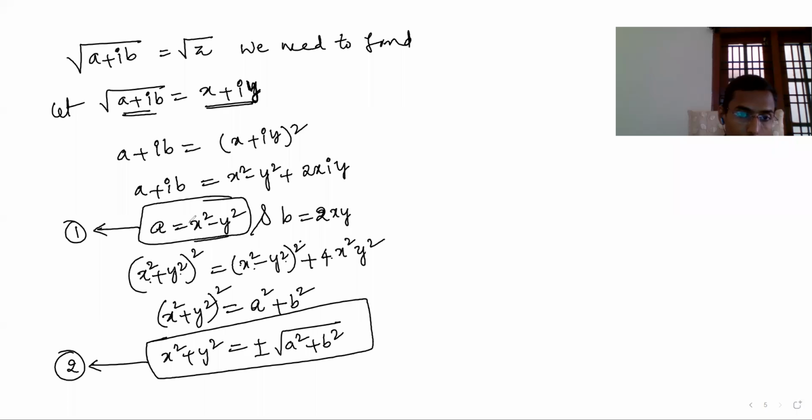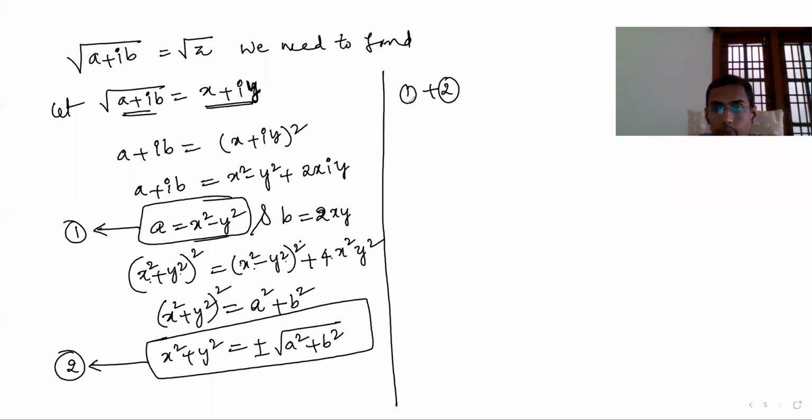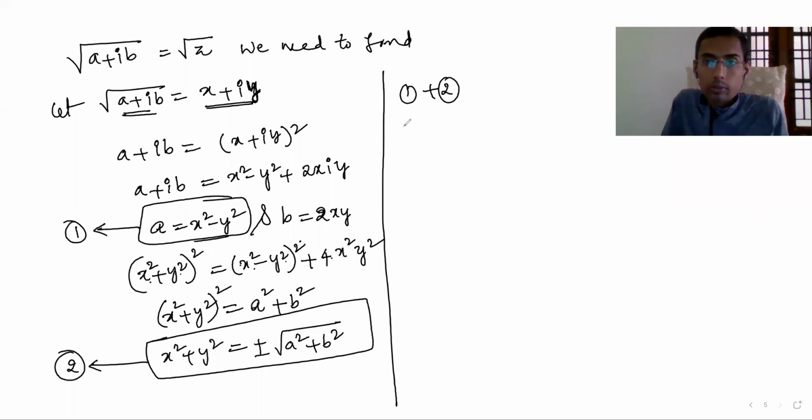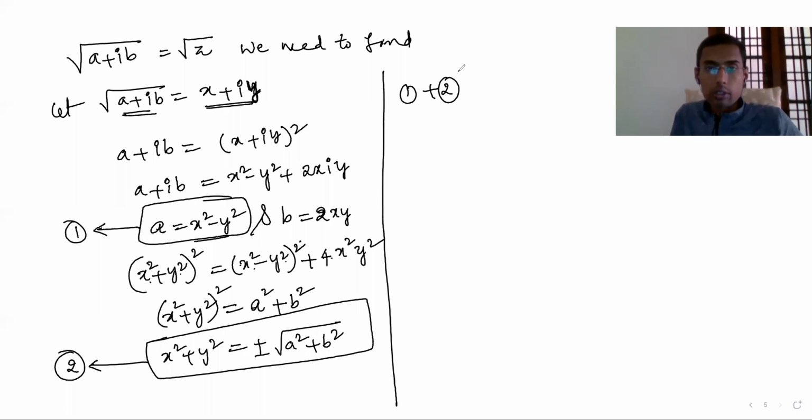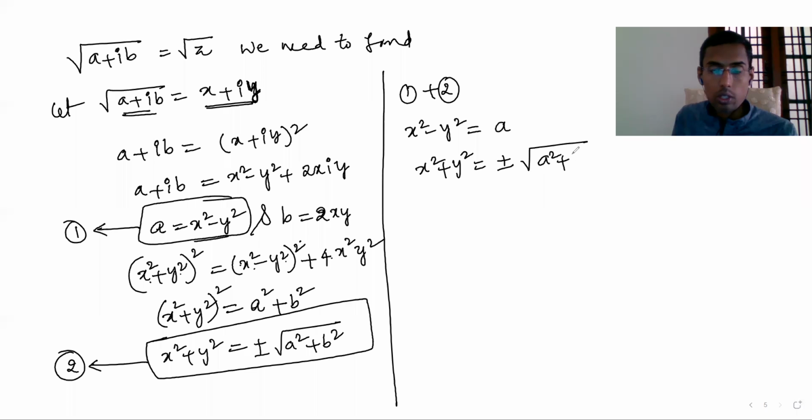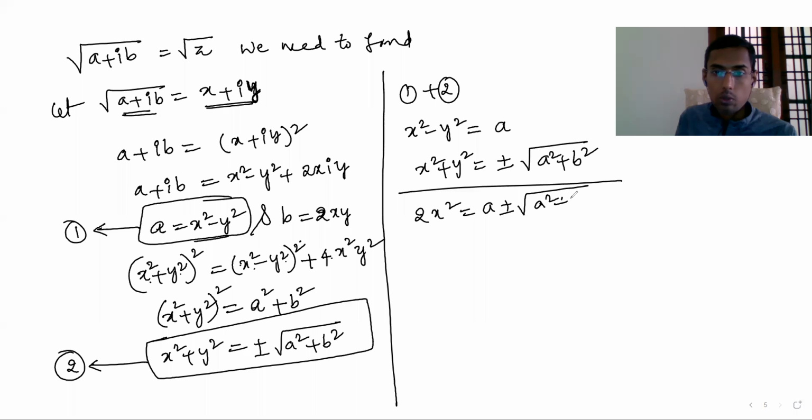Now to find out x and y, what I'm going to do is add 1 plus 2. If you do 1 plus 2, what are you going to get? x square minus y square is a, this is 1. x square plus y square is plus or minus root of a square plus b square, this is 2. If you add, 2x square equals a plus or minus under root of a square plus b square.